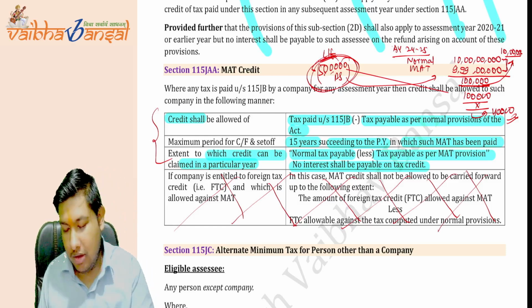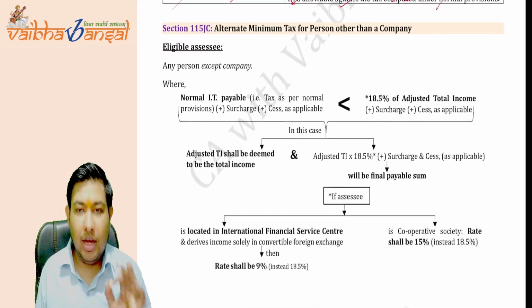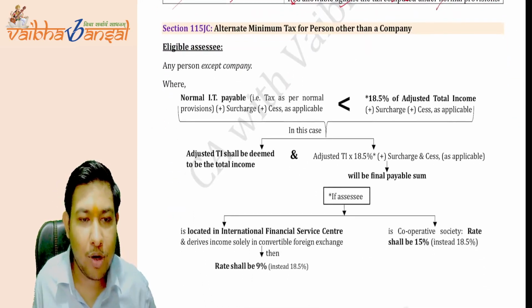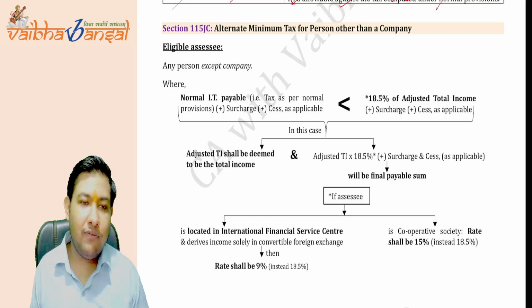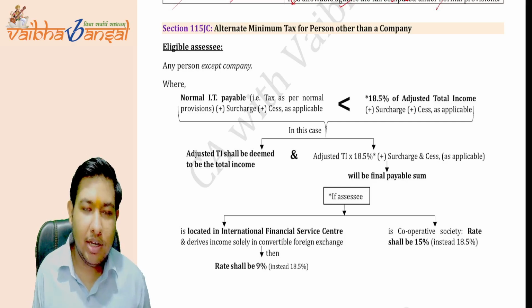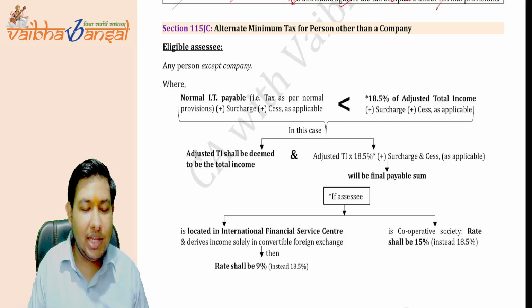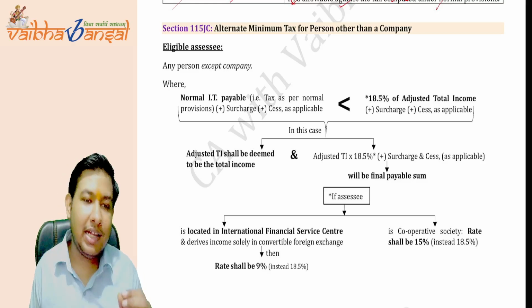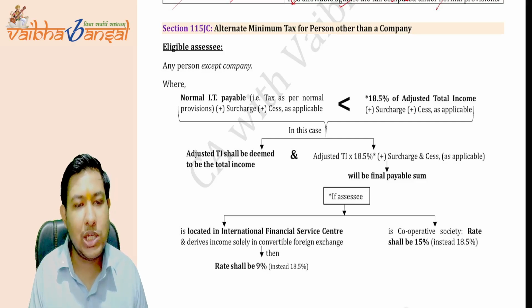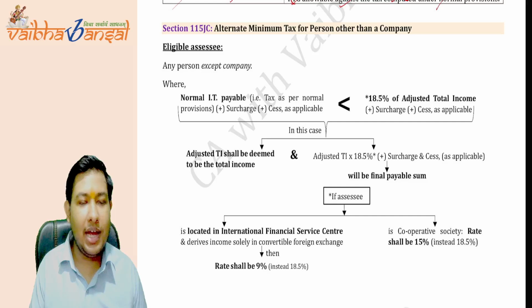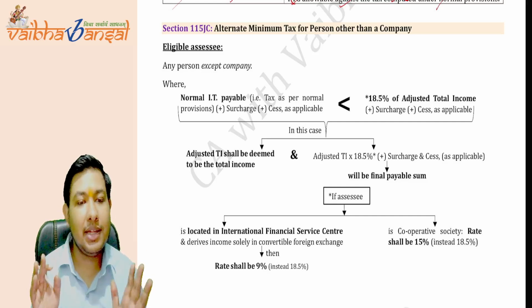Clear? Now, the last point, alternate minimum tax for a person other than a company. See, for the company they have come up with a minimum alternate tax. Now they want to tax the persons other than the company. What are those persons? They can be AOP, BOI, individual, HUF, firm, AJP. They can be anyone other than the company.